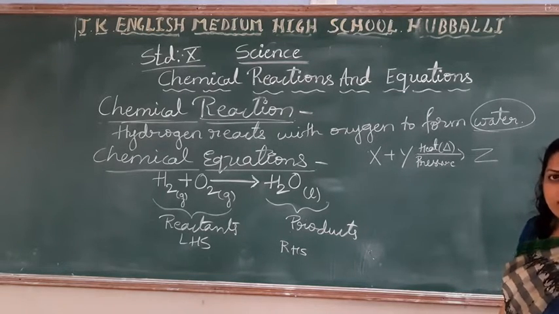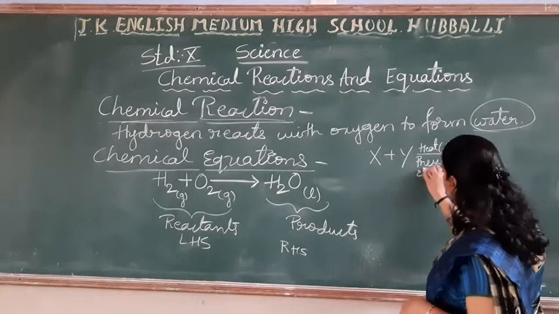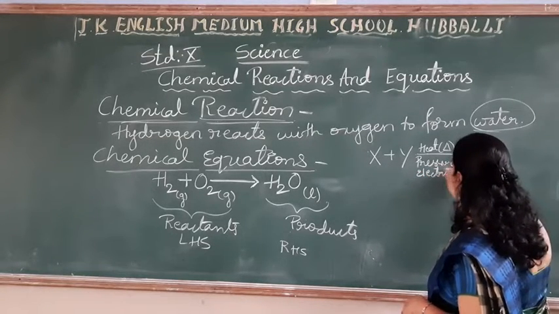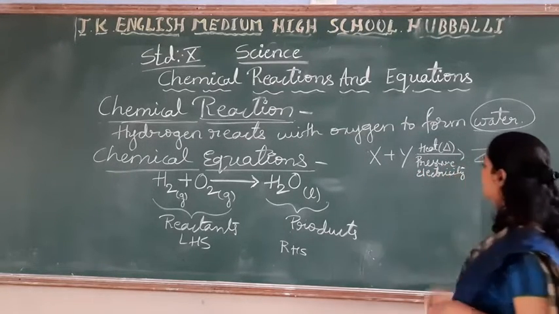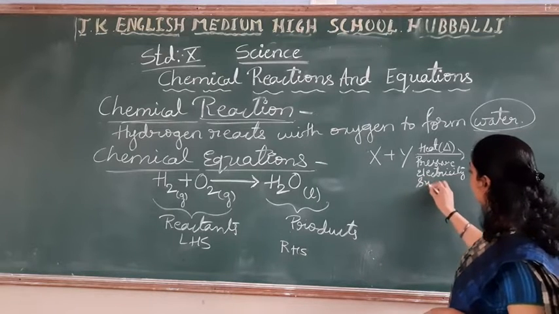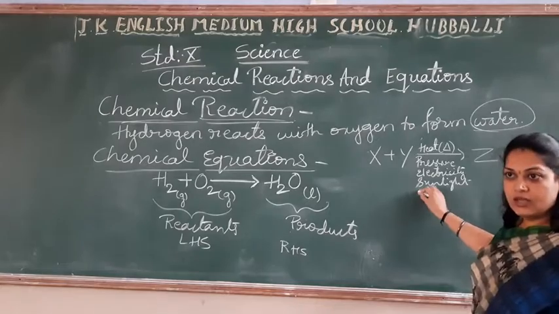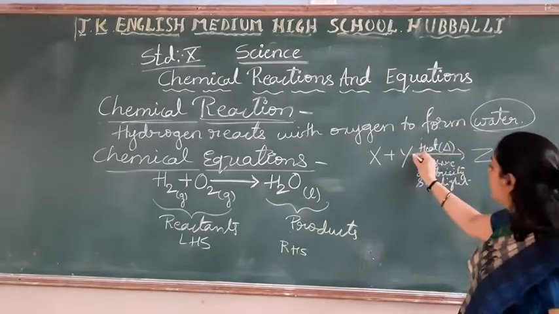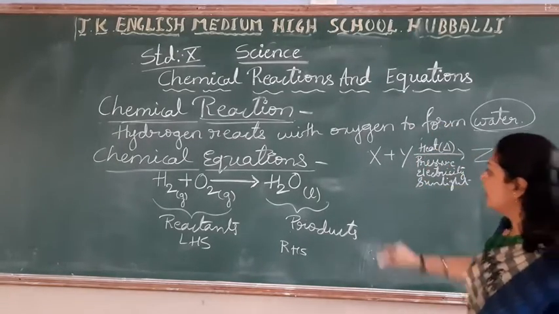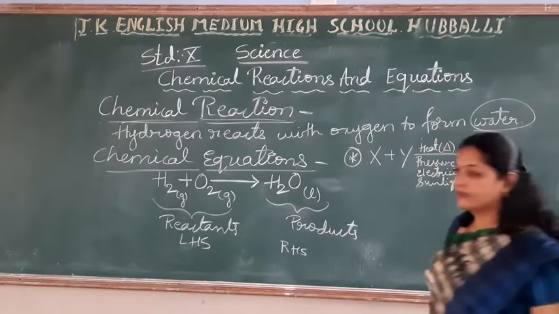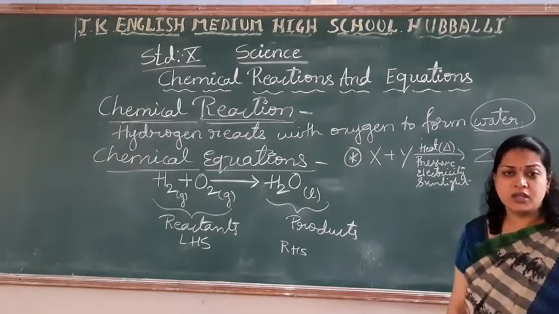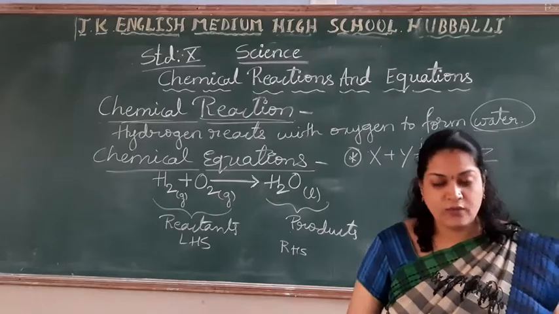If it is electricity, you can write that here too. If it is in the presence of sunlight, whatever the condition, you can write it above or below the arrow mark. So this is one condition to represent the equation.